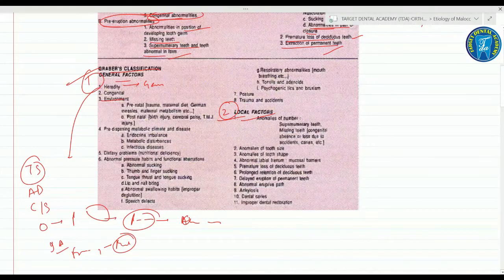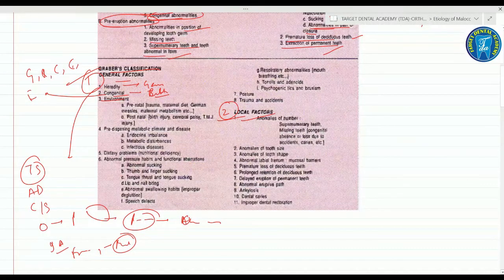Second is the congenital. These are the defects or developmental defects which are mostly seen at the time of birth, and these may be due to various factors, like genetic, radiologic, chemical, endocrine, infections, etc. These congenital abnormalities are further classified.